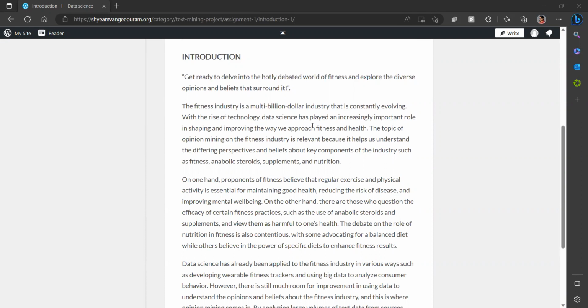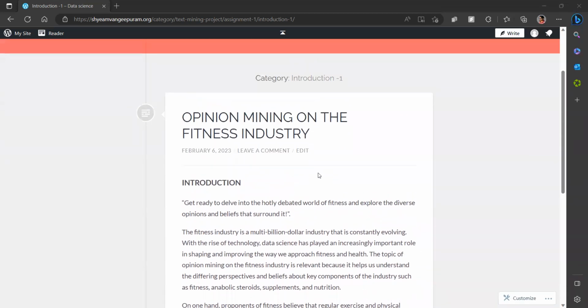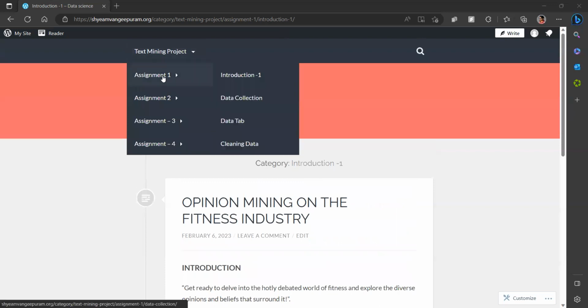And there has been a lot of sentiment analysis conducted in the fitness industry to see whether a supplement had a positive sentiment or a negative sentiment towards it. However, there is still much room for improvement in using data to understand the opinions and beliefs about the fitness industry, and this is where opinion mining comes in. By analyzing large volumes of text data from sources such as social media, Twitter API, news API, and stuff like that, we gain a better understanding of the sentiments and opinions of individuals and use this information to improve our opinion on the fitness industry, or see what's exactly going on in the fitness industry.